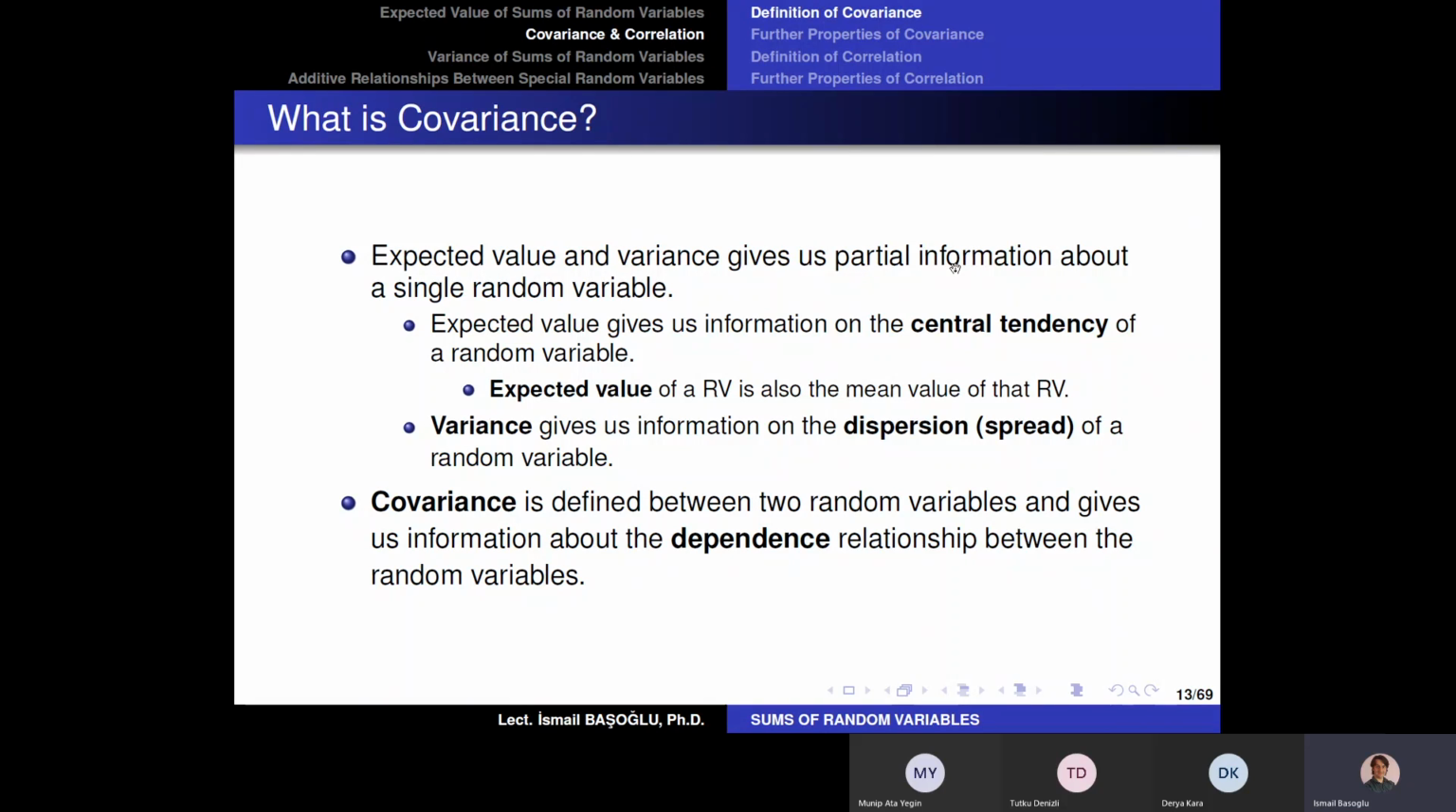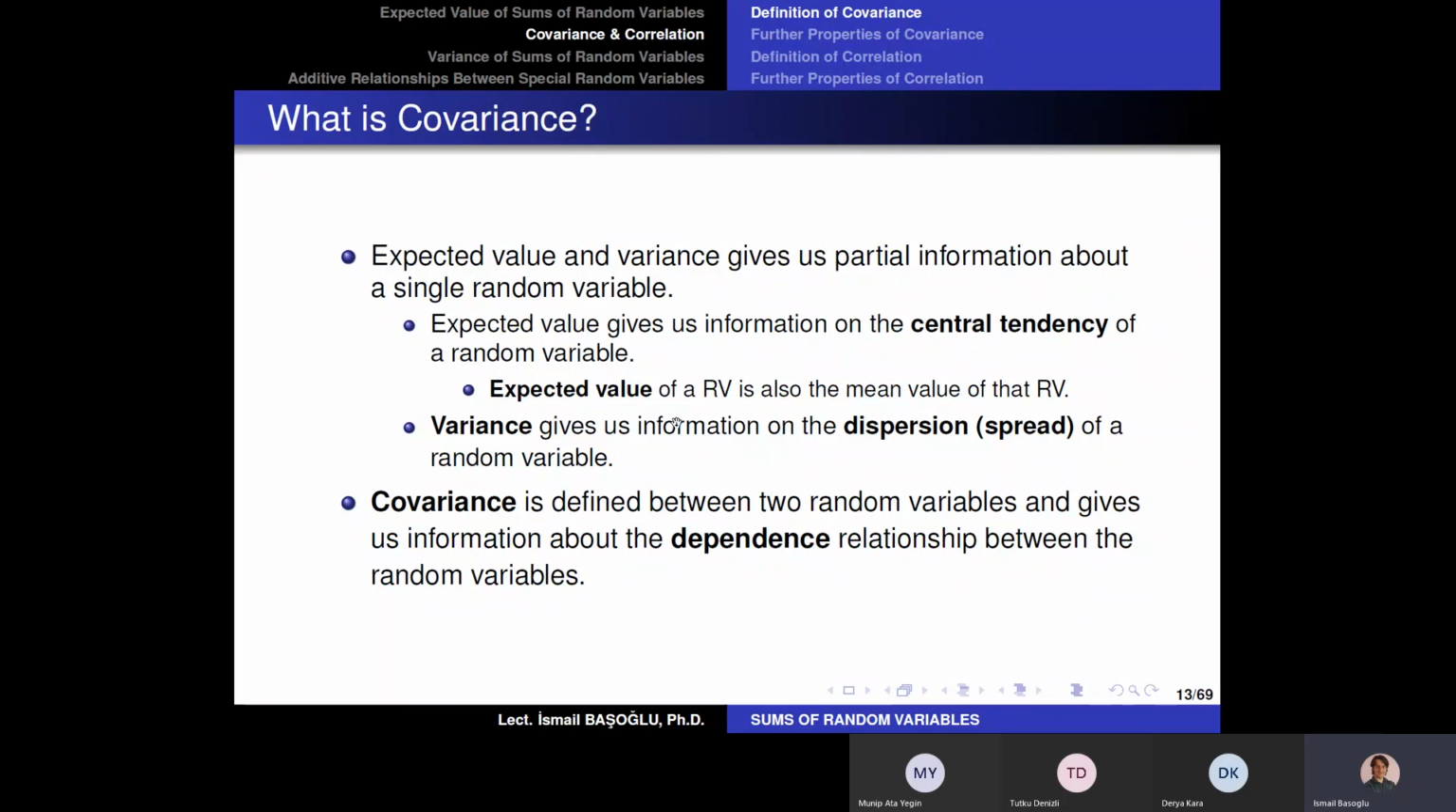Now, if you remember, we defined the expected value and the variance concepts to give us partial information about a single random variable. The expected value gives us information on the central tendency of a random variable. So what is the average value of this random variable? What is the mean value? So expected value is this: around which value the possible values are distributed. So the average value, the mean value, is the expected value of that random variable.